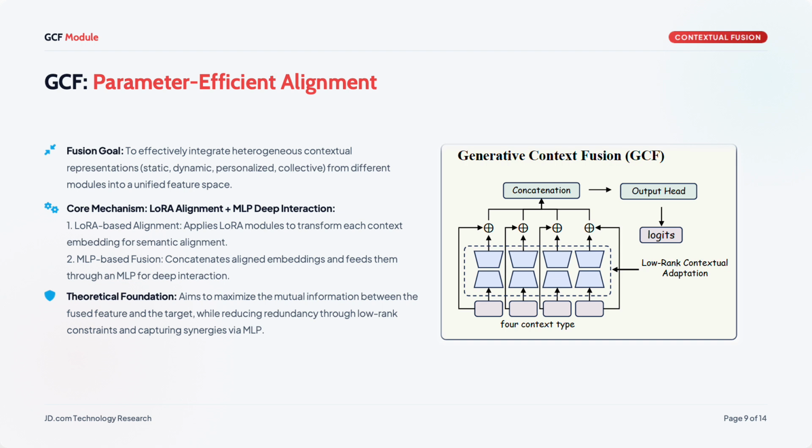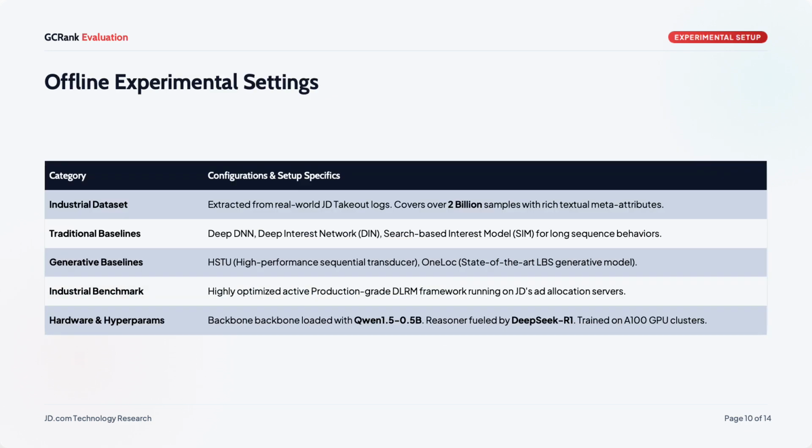The motivation is to maximize the mutual information between the fused feature and the target, while the low-rank constraint reduces redundancy and the MLP captures cross-context synergies. This produces a unified discriminative feature used for the final ranking score. Let me turn to the experiments part.